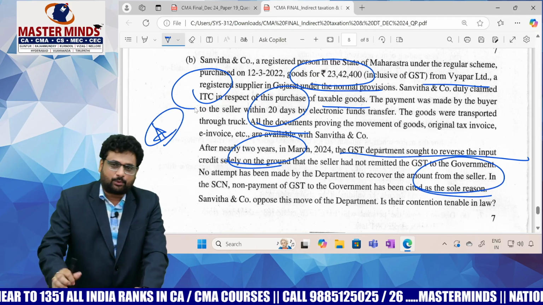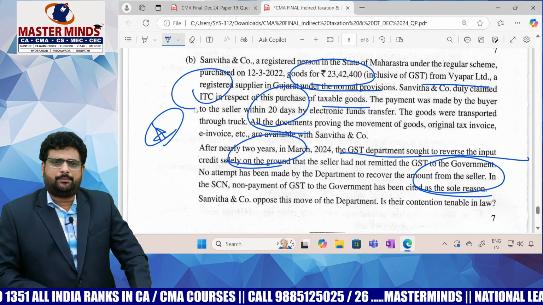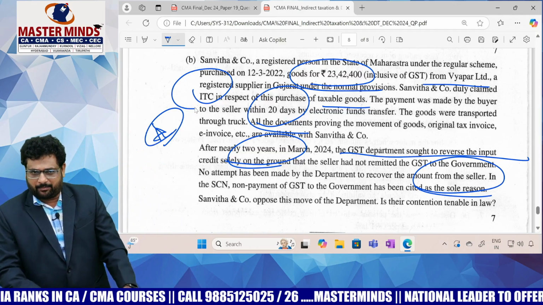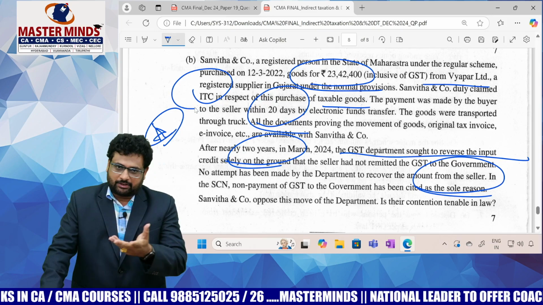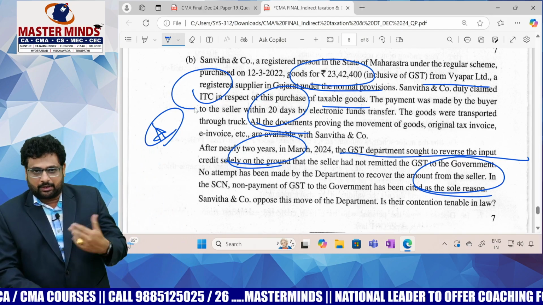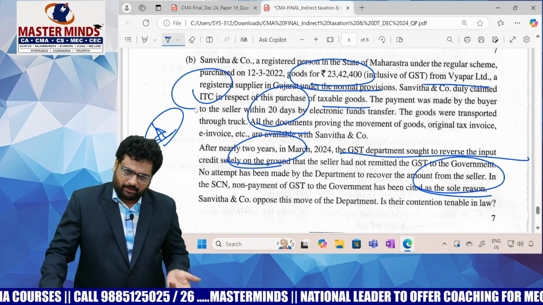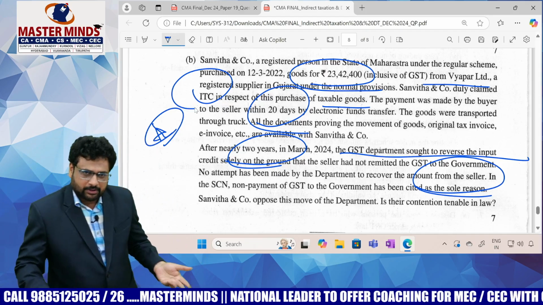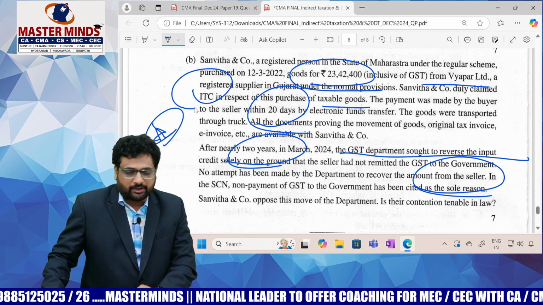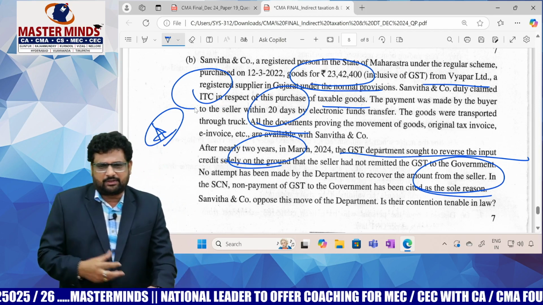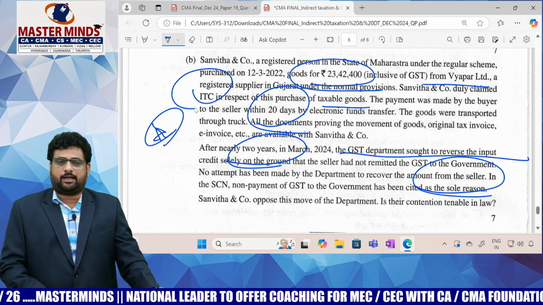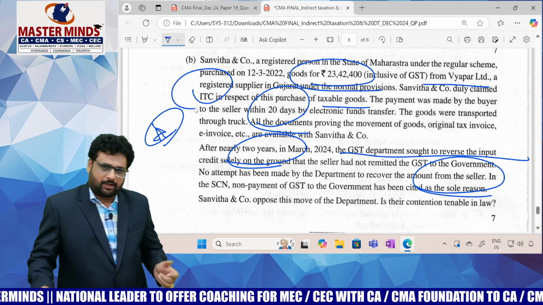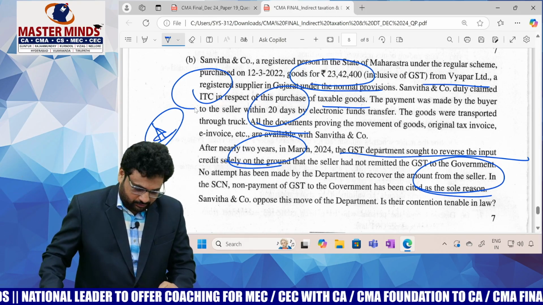We can say this is the only difficult one, I think, because you need to have the concept of if the supplier did not make the payment to the government, next financial year, September or something is the date. If at all he did not make the payment within 2 months, ITC is needed to be reversed without interest. After that, along with interest, you need to reverse that. Okay, this one may be, I'm not saying extremely difficult, but a little bit difficult if the student is able to remember this one or not.